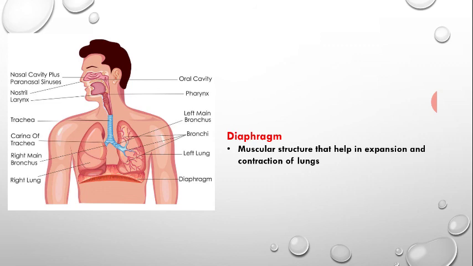There is a muscular structure just below the lung that helps in contraction and expansion, known as the diaphragm. It plays a very critical role. Air comes inside the lung through expansion when the diaphragm moves down, and the lung contracts when it goes up.